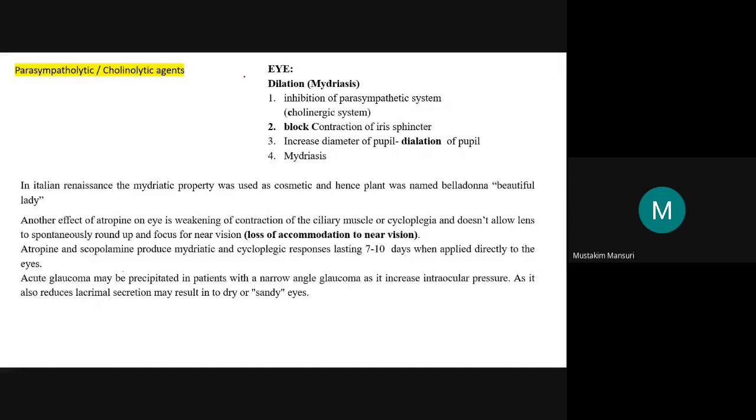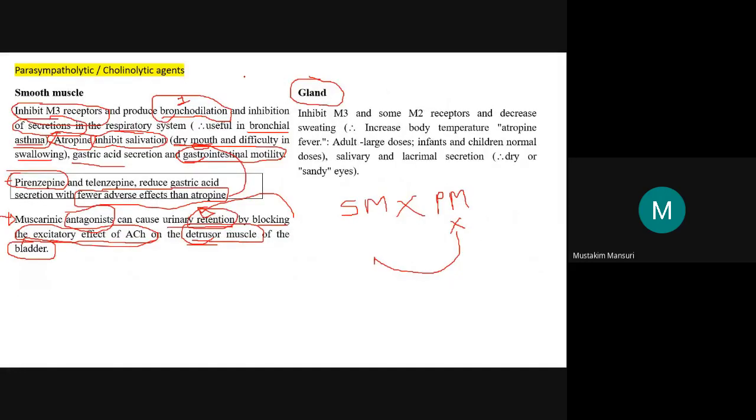eye. What may be the effect on the eye? Dilation of the eye. Good. Ayushi, what is your opinion?